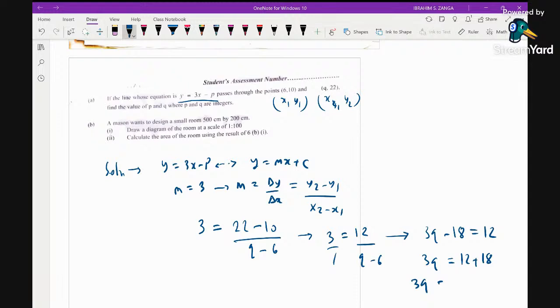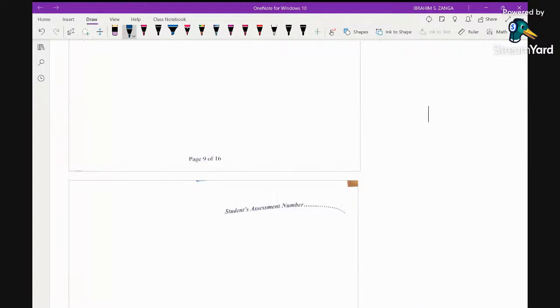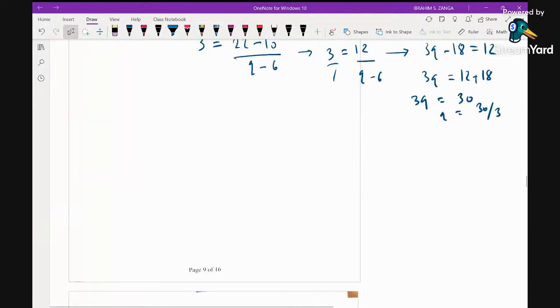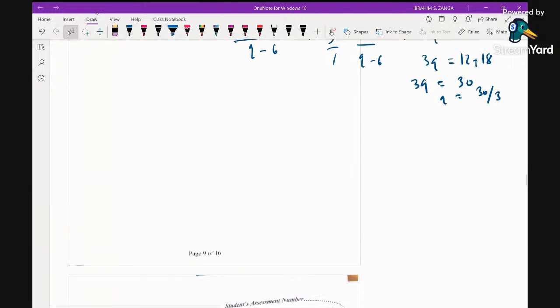Then divide by 3, and we can get the value of q. The value of q is 10.